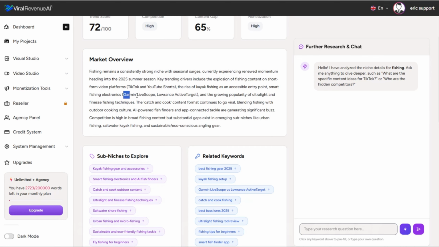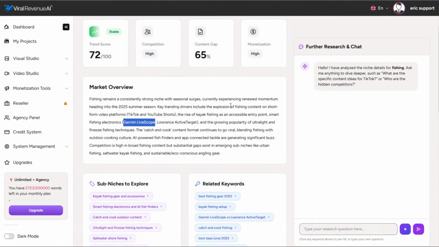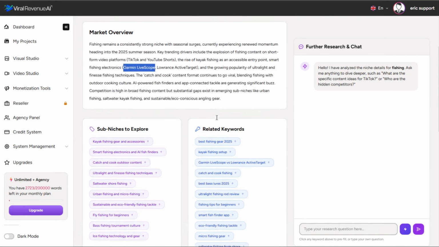It talks about Garmin LiveScope, for example. That is definitely a profitable product. I've bought one recently. Those things cost thousands of dollars. So there is a lot of money to be made, for example, as an affiliate of those types of products.